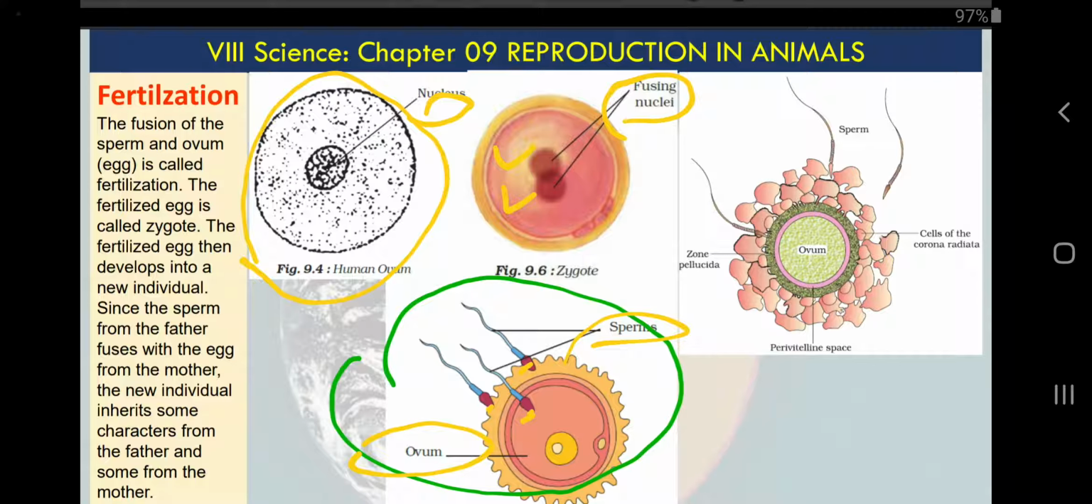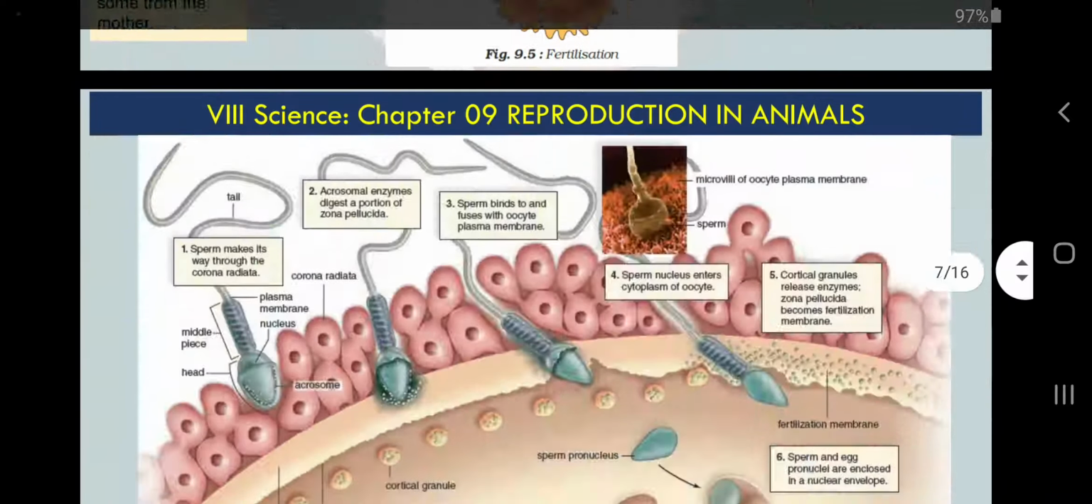There is one question in the NCERT textbook also: how many nuclei are present in the zygote? So always remember, a zygote will have only one nucleus, not two. Although one nucleus is provided by the sperm and one by the egg, they immediately fuse. And when we call this cell a zygote, it means two nuclei have been fused. Very simple to understand.